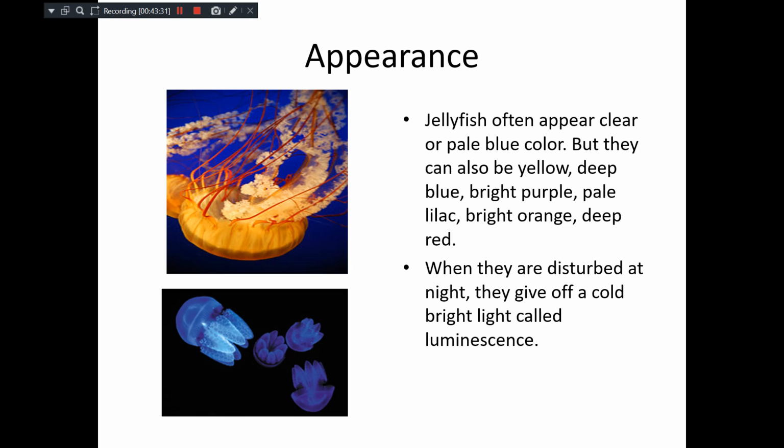Jellyfishes have different colors. Mainly they may be clear pale blue, but they can be yellow, deep blue, bright purple, pale, bright orange, deep red. Different colorations are there in different species. A very characteristic feature is that even when they are disturbed at night, they give you bioluminescence. What is bioluminescence? That's biological light. All of you must have seen in this rainy season the fireflies in Minkula which emit light. Like that, even these jellyfishes can glitter by producing biological light. It is known as bioluminescence or phosphorescence.